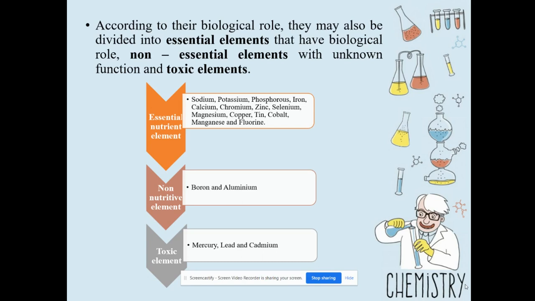Example, the acid base balance, electrolyte balance and water balance are all maintained by these elements, and they are known as essential nutrients. Whereas some other elements like boron and aluminium are not much essential and are called non-nutritive elements. And some elements like mercury, lead and cadmium, even though they are present in small quantity, produce toxic effect and are known as toxic elements.